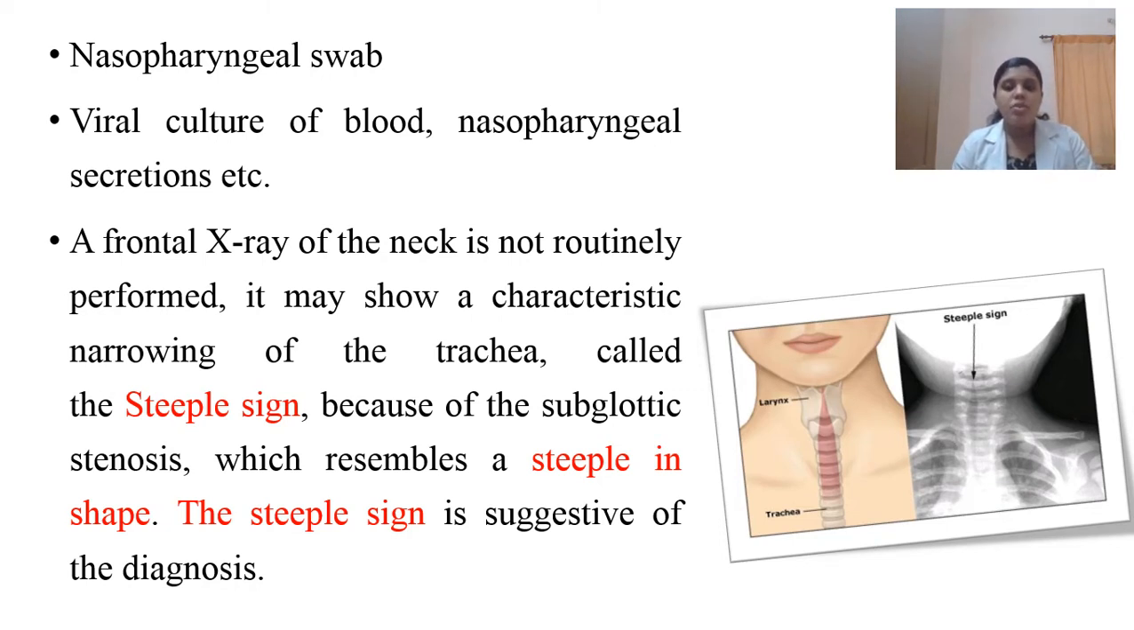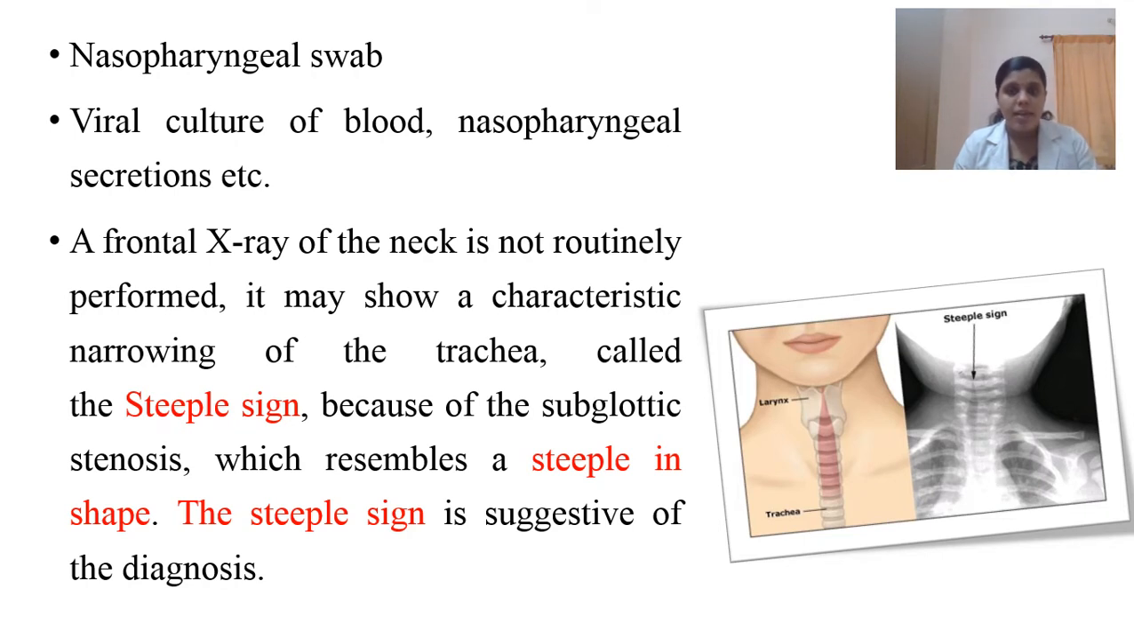Then one of the most common diagnostic methods physicians use in case of croup syndrome is a frontal X-ray of the neck. X-ray examination is carried out and this will show a characteristic narrowing of the trachea. As I told you, because of the swelling, the trachea will be very narrow. So if the child undergoes an X-ray, it will be very clear that there is a narrowed trachea, that is known as the steeple sign.